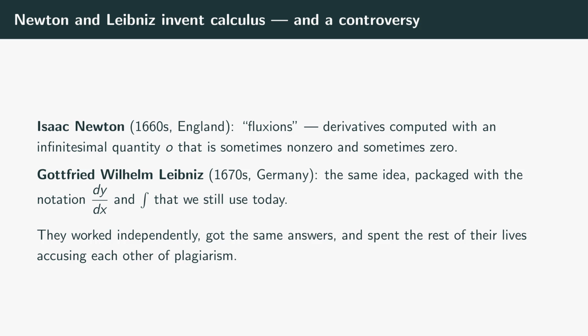Across the channel, Gottfried Wilhelm Leibniz, working in Paris during his years as a diplomat, arrived at the same machinery with much better notation. The dy over dx you write today for a derivative is his. The long s for the integral is his too. They got the same answers. They almost certainly did not steal from each other. That didn't stop their followers, and eventually, Newton and Leibniz themselves, from spending the early 1700s in a vicious priority fight that poisoned British and continental mathematics for the next century. The piece that matters for us is simpler. Neither of them had a real definition of what their infinitesimals were.